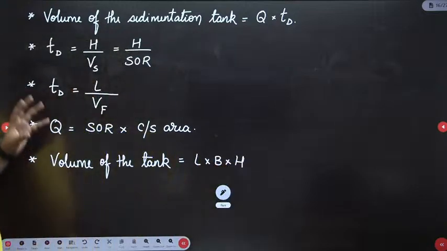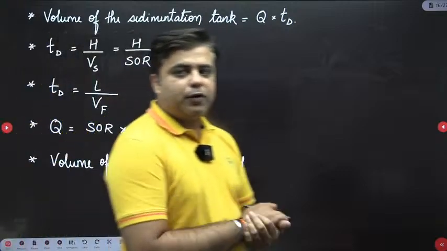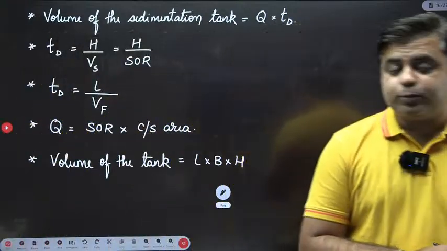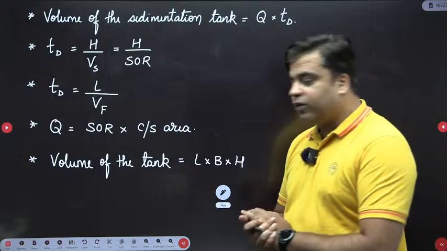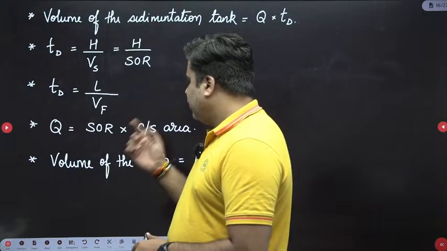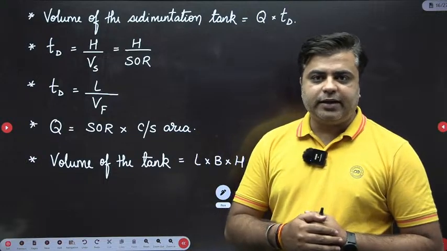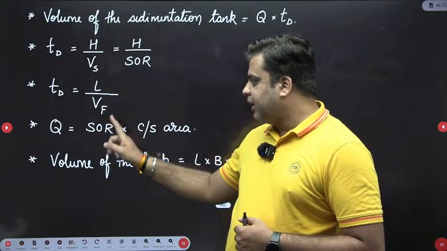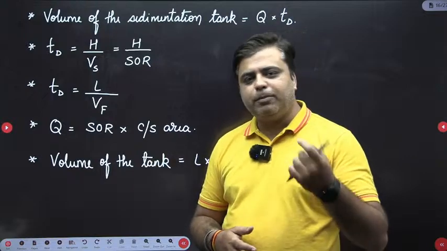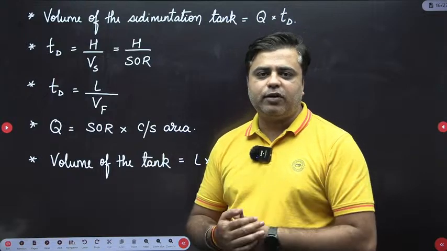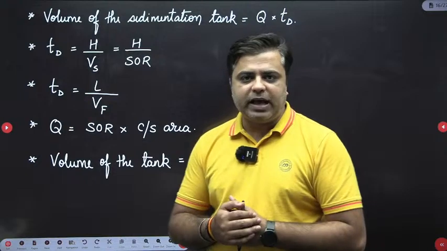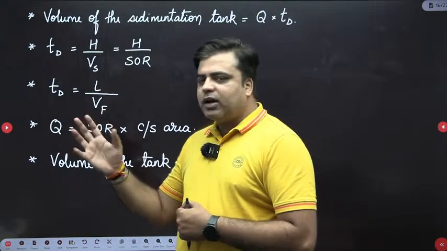Okay. So this is just one of the primary cases from where you can expect a question. This year also we got one question from here. The question was, you need to calculate the plan area of the sedimentation tank. They have given you the discharge and the surface overflow rate. So simply you have to divide discharge by the surface overflow rate and that gives you the plan area. Okay. So this is how this analysis goes.